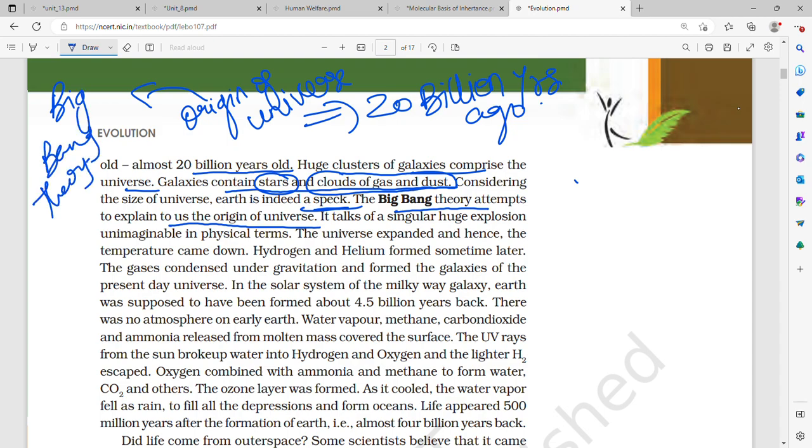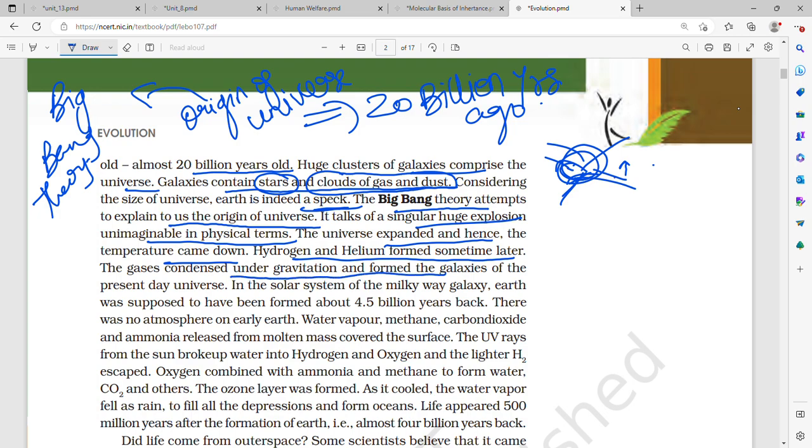What does it say? It says that a singular huge explosion took place, unimaginable in physical terms. That is, there was a huge solid mass which, with increasing temperature and pressure, burst, and there was a very big explosion. After this explosion, the universe expanded and the temperature came down. Hydrogen and helium gases were formed after some time, and these gases condensed under gravitation to form galaxies which we see today. Which galaxy are we in?